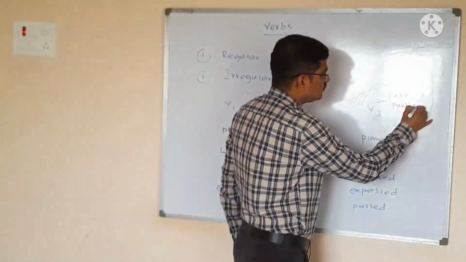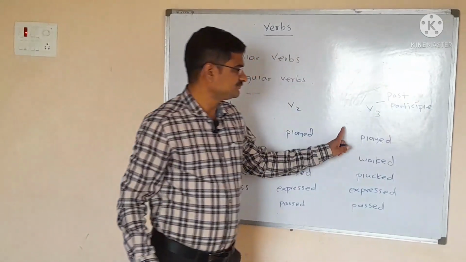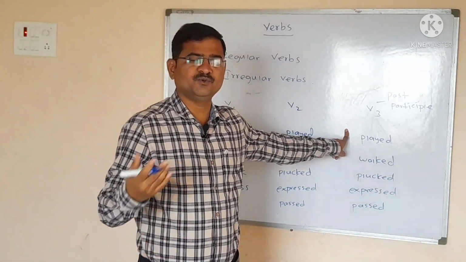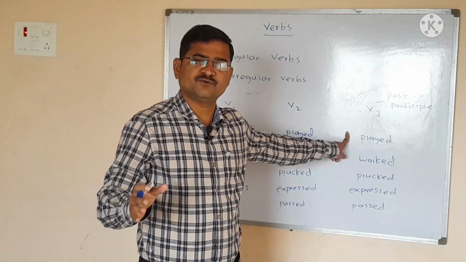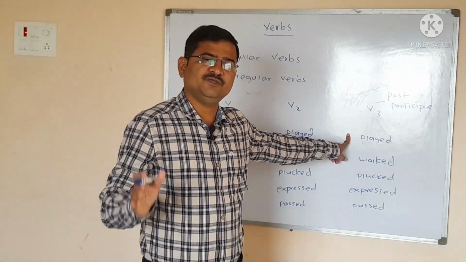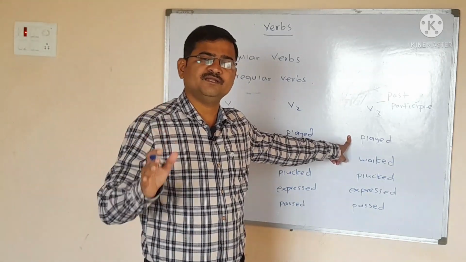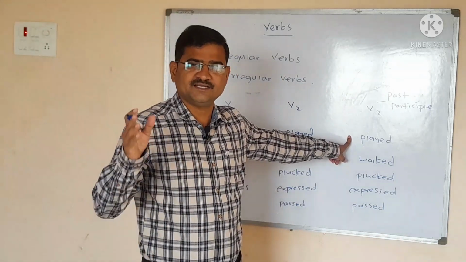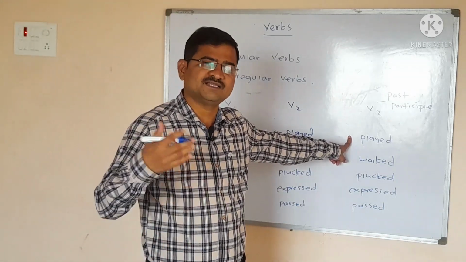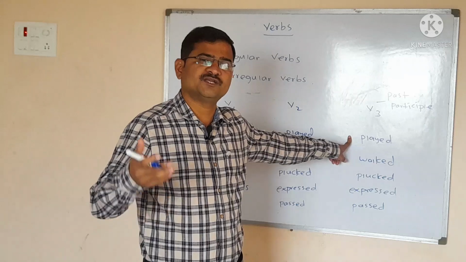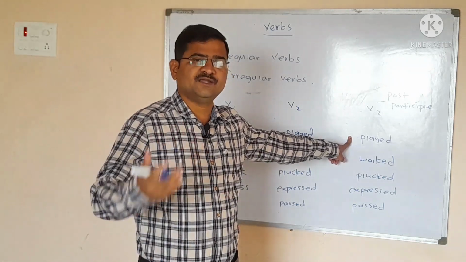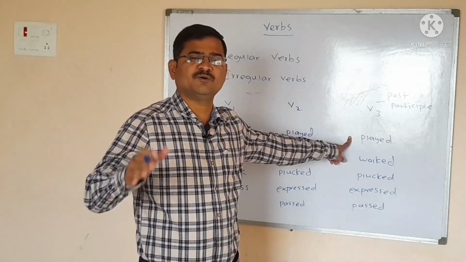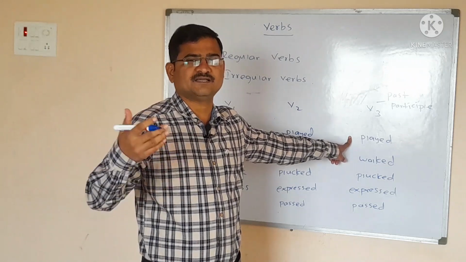Okay, it is also known as past participle. And my dear friends, do you know when do we make use of V3 form of the verb? We use V3 form of the verb in perfect tenses, whether that is present perfect tense, past perfect tense or future perfect tense. At the same time we have to use V3 form of the verb in passive voice also.